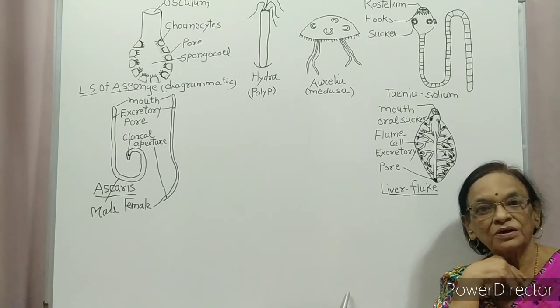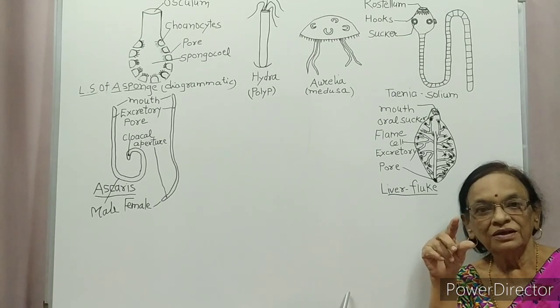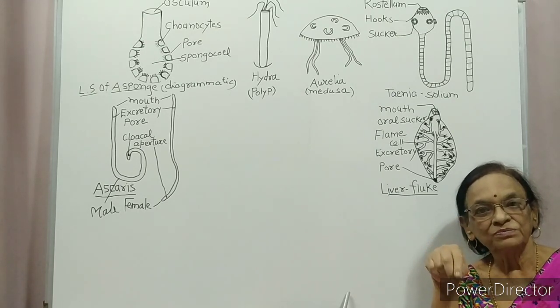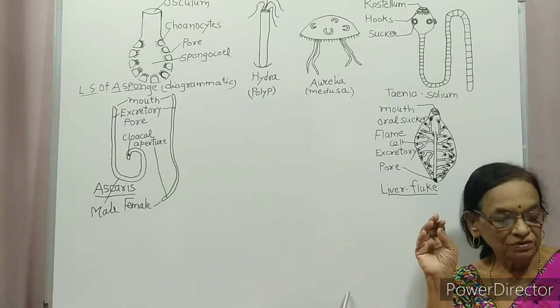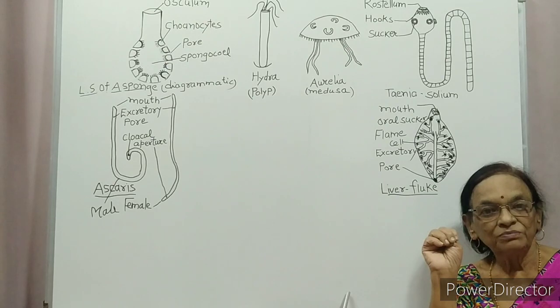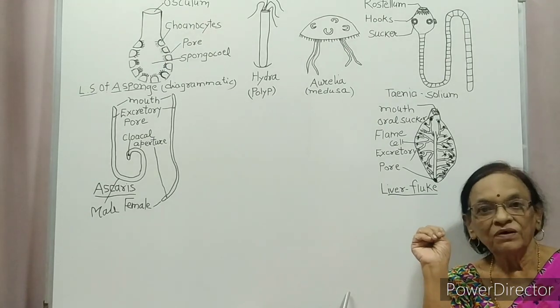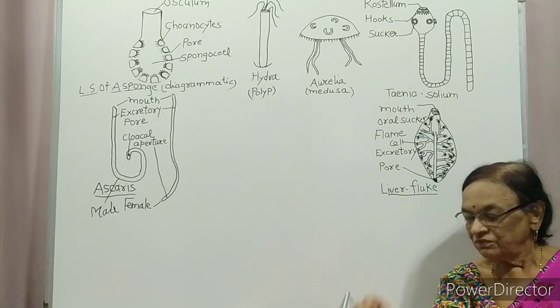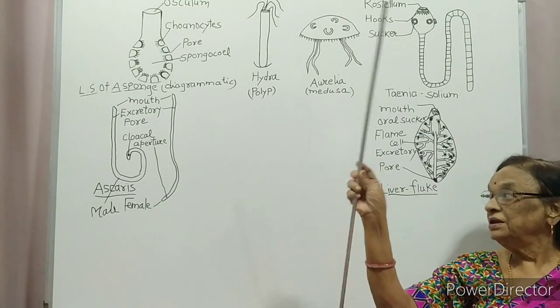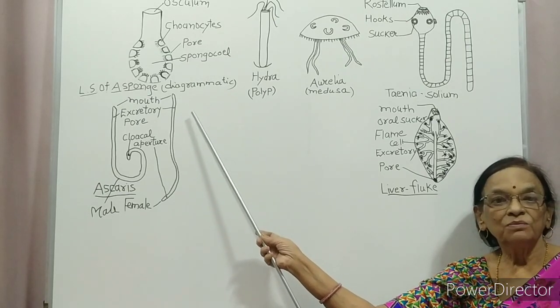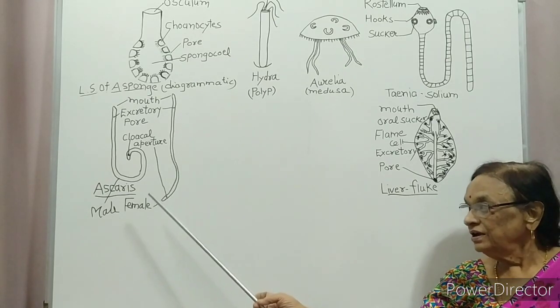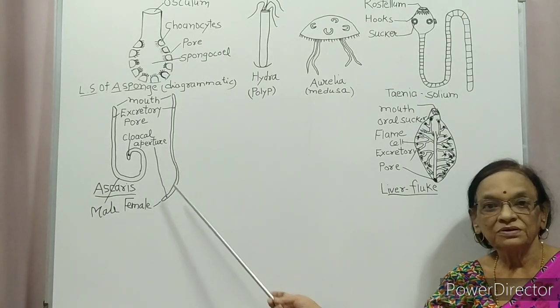First, the gap appears, then it is sealed with some cells. Again a gap appears and it is sealed by some cells. So broken gaps are there in this group called Aschelminthes. It is called pseudocoel or false cavity. For the first time, a complete alimentary canal with muscular pharynx and anus is present.